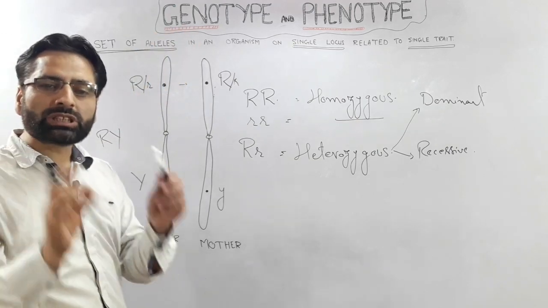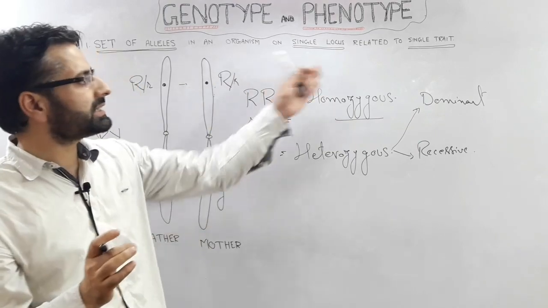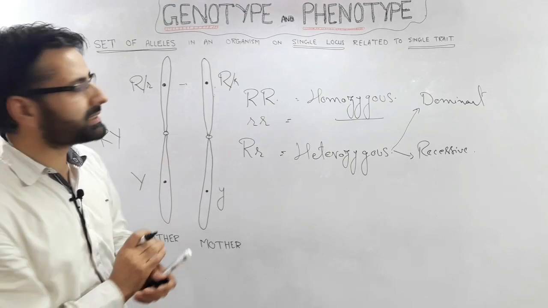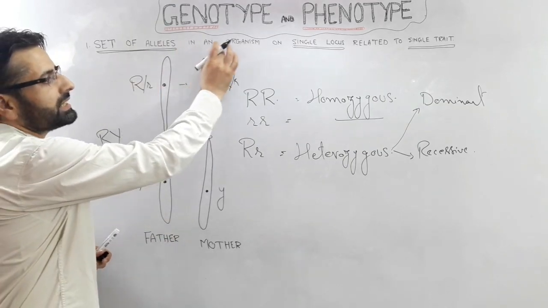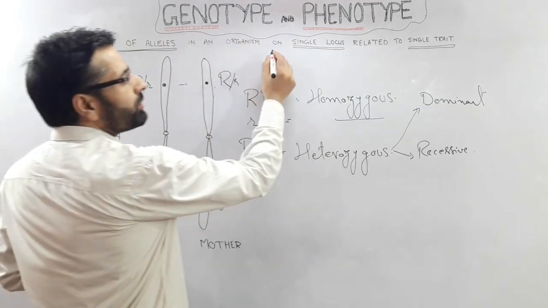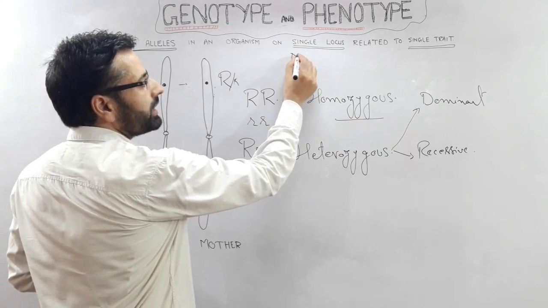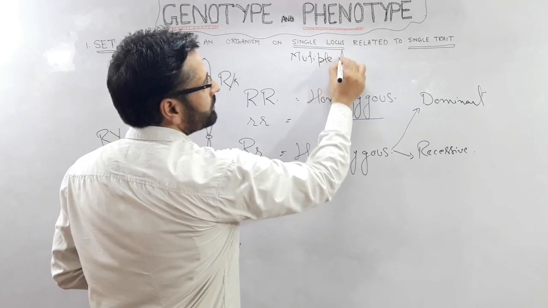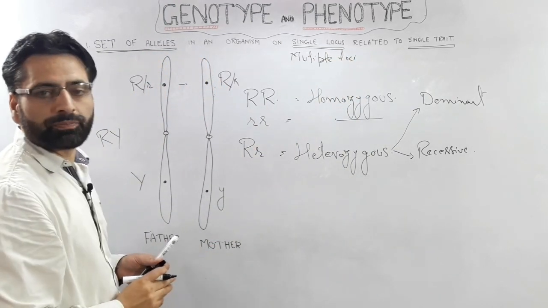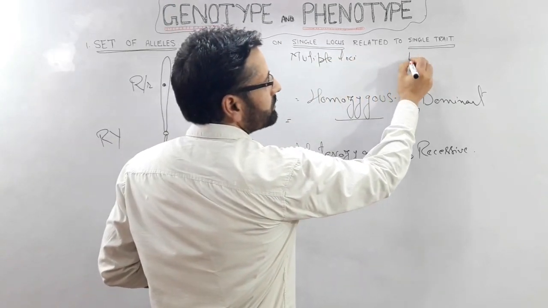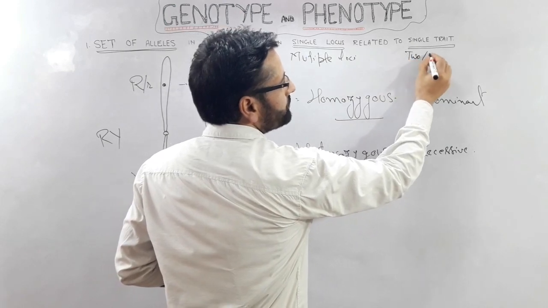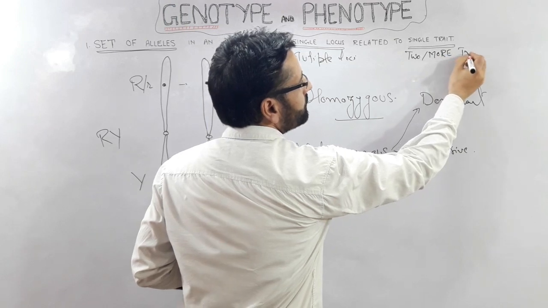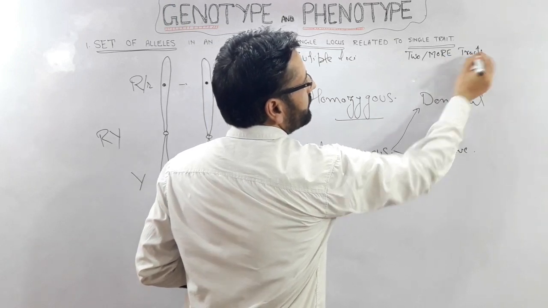Genotype has been most frequently used in this sense in genetics. You can use it in another sense, that is, the set of alleles in an organism not on a single locus. Here you can use it in terms of multiple loci related to two or more traits.